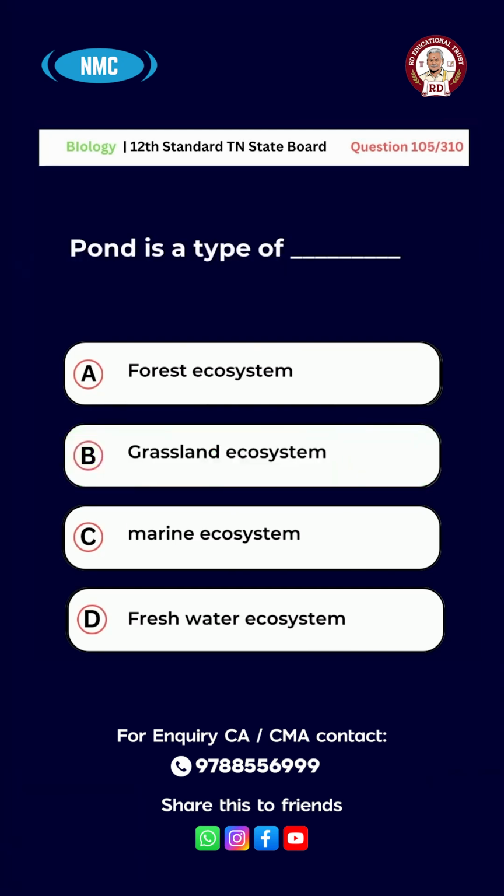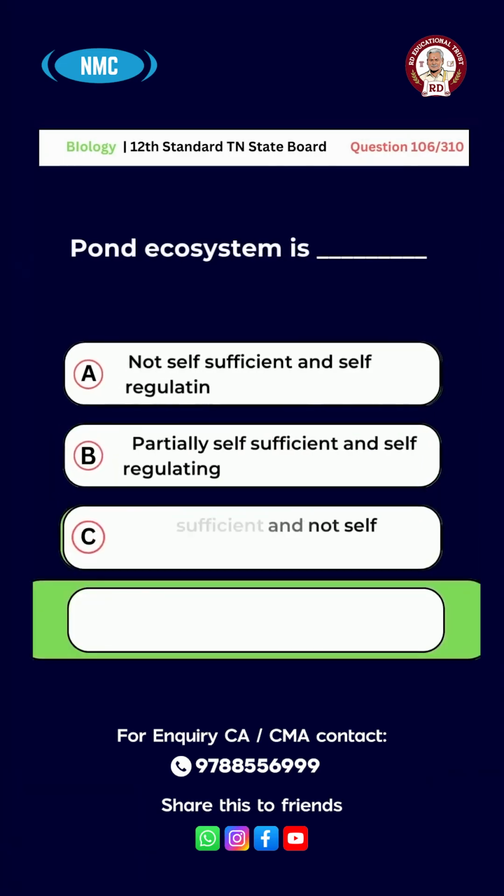Question number 105. Pond is a type of A. Forest ecosystem, B. Grassland ecosystem, C. Marine ecosystem, D. Freshwater ecosystem. And the right answer is option D. Freshwater ecosystem.